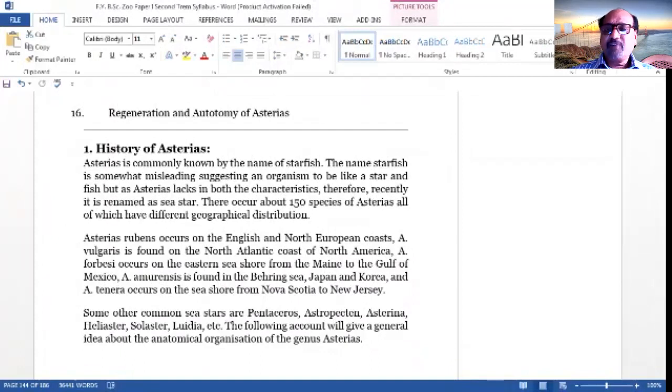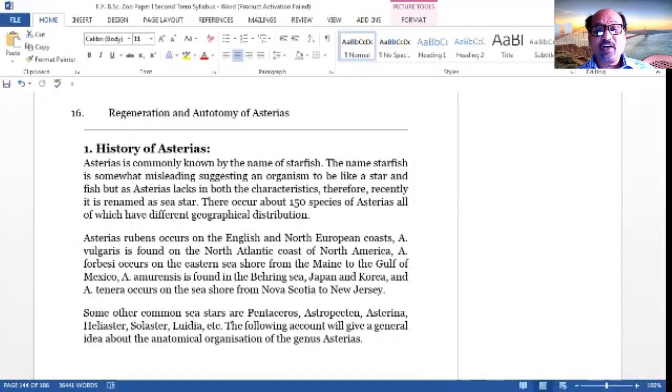If you see the fish, the body is streamlined, tapering toward both ends, having fins for locomotory organs, but no such characteristics are found in the starfish. But they are termed starfish only due to the shape and they live in the water. So instead, the name is changed to sea star. Star is found in the sea, so the name given is sea star.